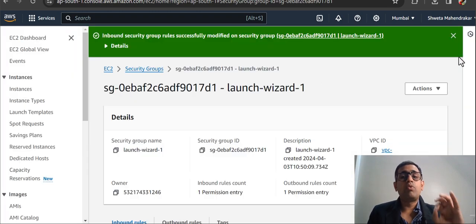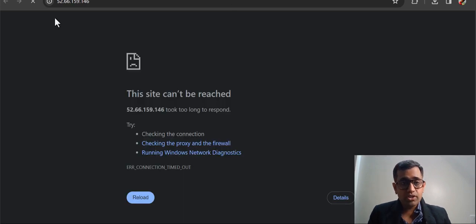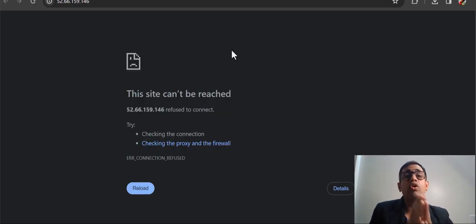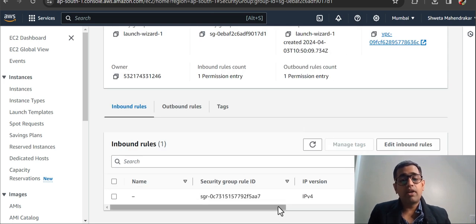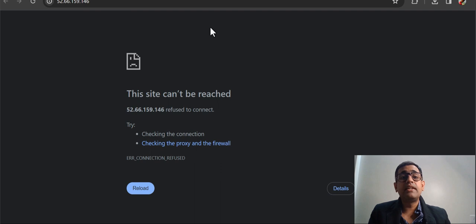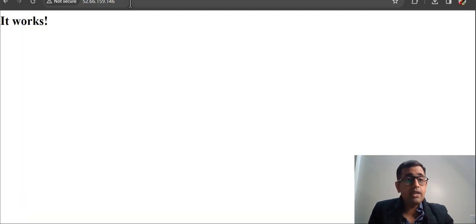That is the first thing if you want to launch your website, or check if your Apache web server is working. It is not working as of now. One of the reasons was the security group, and now we have allowed all of the traffic. It's still not working, and I think this is the reason, because I'm looking at the HTTP. Oh yeah, so now see, it works.